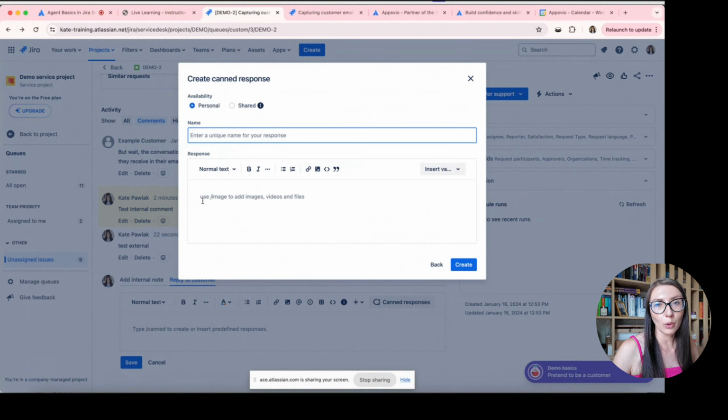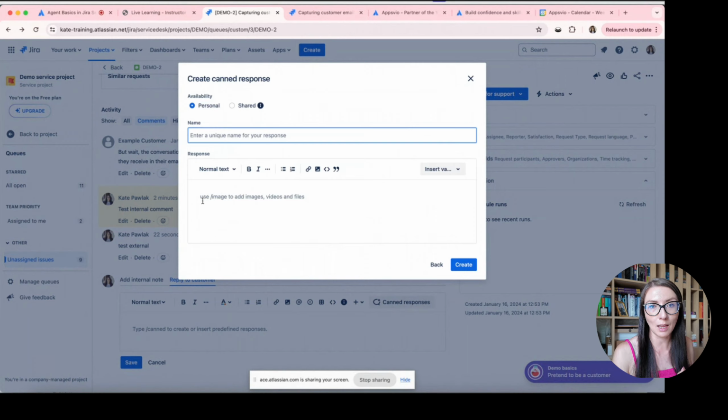For example, if you have some standard responses, for example, someone is asking about a link to the documentation. It's very basic, and you don't have to search for this link and compose the whole response every time, because you can create such a canned response, and after creating it, the only thing you have to do is select the appropriate canned response.